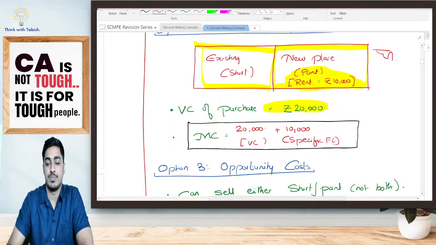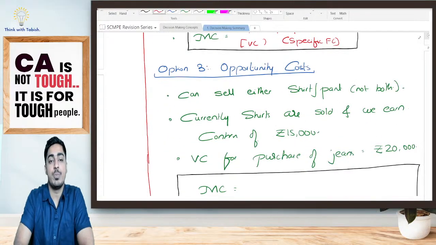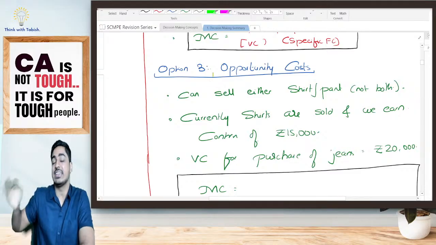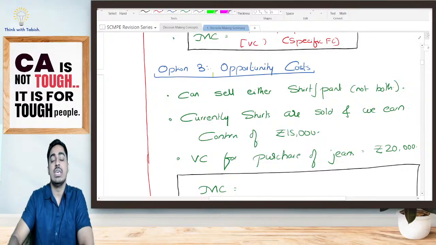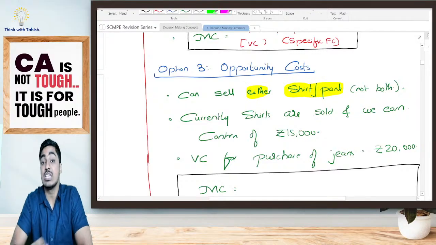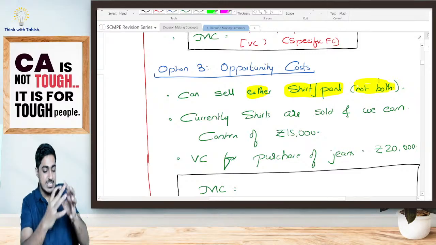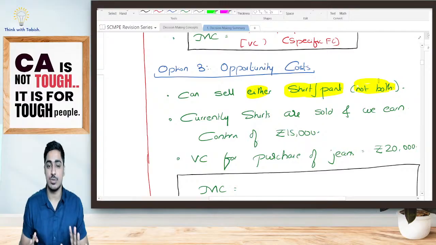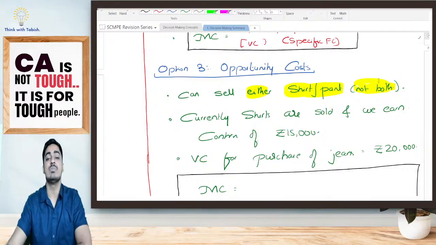Okay, now the third scenario. I'm trying to bring in opportunity cost. I'm saying I have only one shop. I cannot get an extra shop. So now either I have to sell shirts or I have to sell pants. I cannot sell both my products. Either I'll be selling only shirts in this shop or only pants in this shop. Right now, I am selling my shirts.